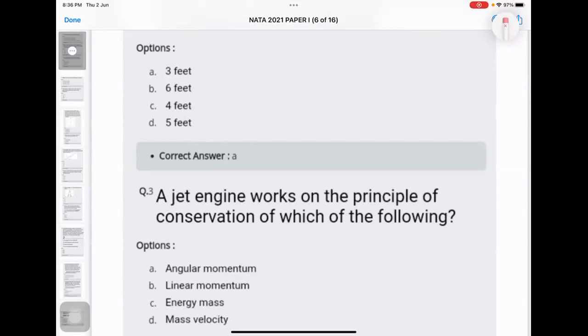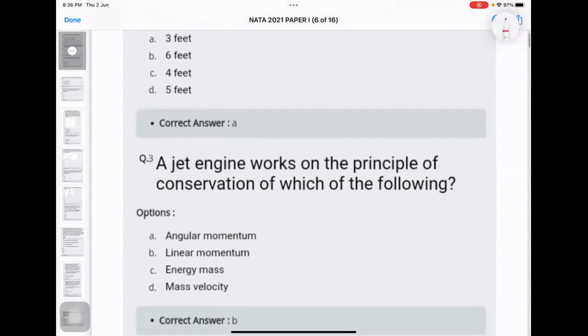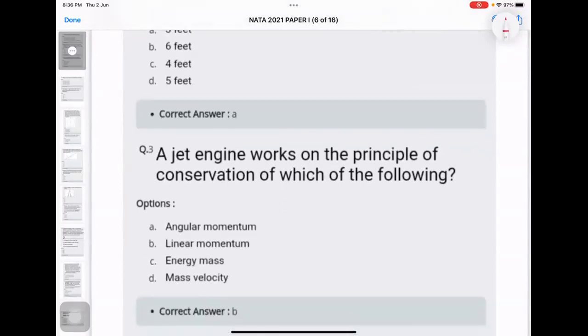Am I audible? Sir, C. C, energy mass. Something else from anyone? Okay, fine. We'll have a look at the answer. It's B, linear momentum. A jet engine works on the principle of conservation of linear momentum.